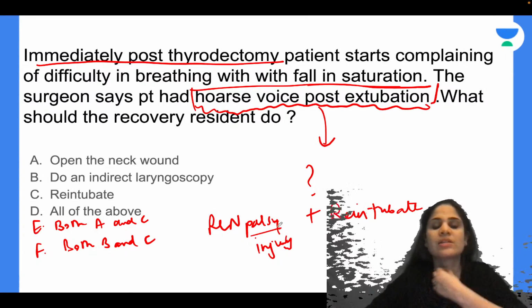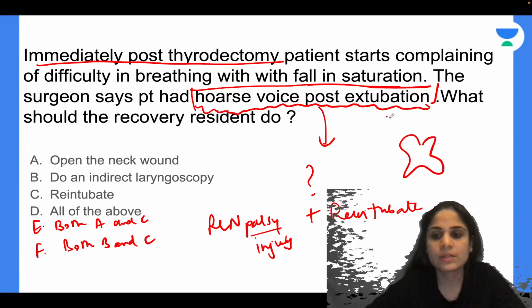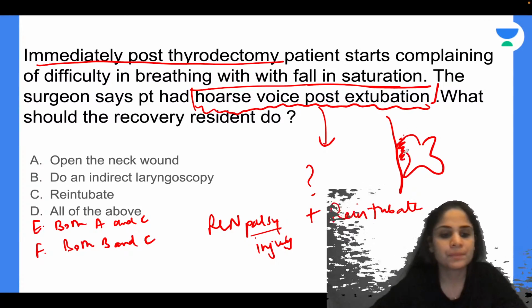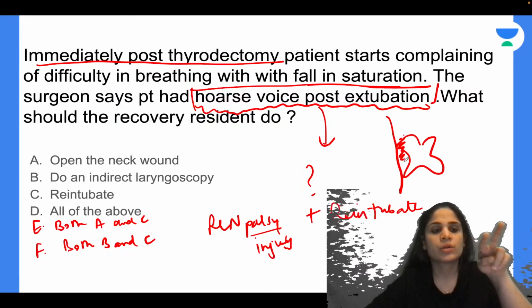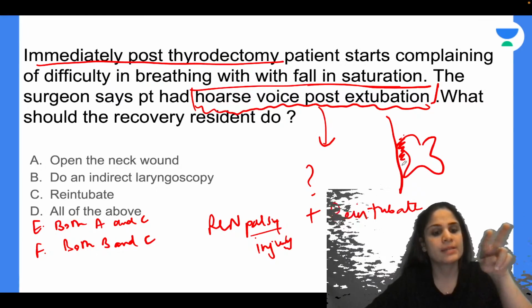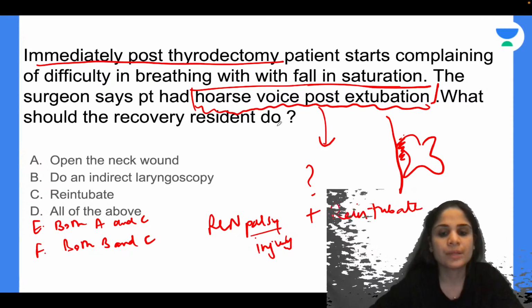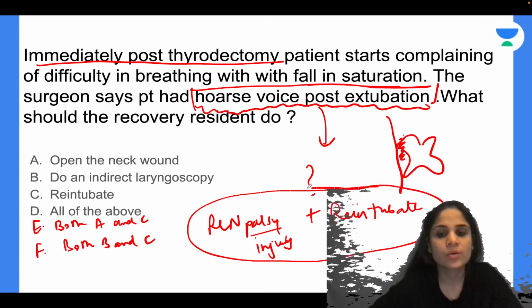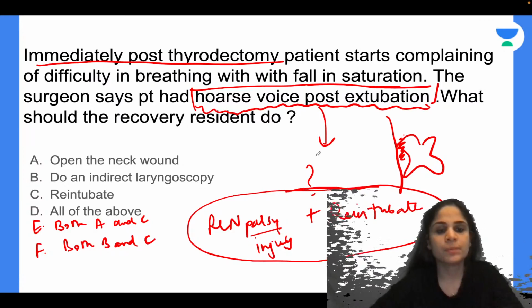Okay. So when you injure the recurrent laryngeal nerve, if this is your thyroid, your recurrent laryngeal nerve is very, very close to the thyroid. So when you're trying to remove the thyroid, at that time you cause a nerve injury. So nerve injury can cause the vocal cord on that side to get paralysis, and that's why the patient is having hoarse voice and not able to breathe very well. So you re-intubate the patient, you start the patient on steroids, hopefully the RLN injury will improve and your patient will be able to breathe.